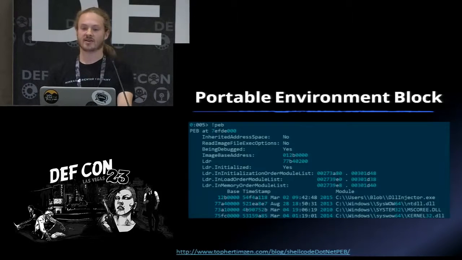And that's commonly the third entry in the in-memory order module listing. However, in .NET applications, it's the fourth. So you have to change one line of code in your machine code payload to actually account for that difference. And if you're using a Metasploit payload, I recommend making sure that they're doing this as well. Otherwise, you're going to crash your target application. And if you're doing this on some enterprise level thing, you're going to have a bad time because somebody's going to catch you.